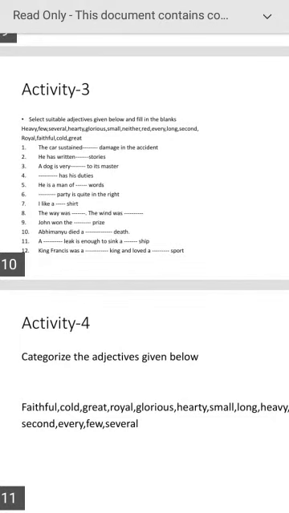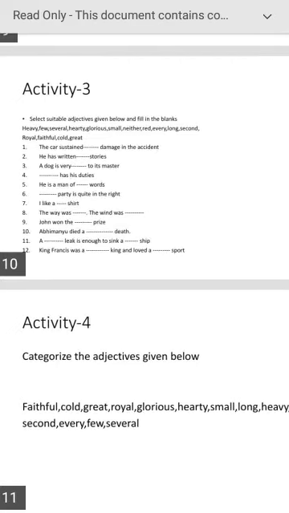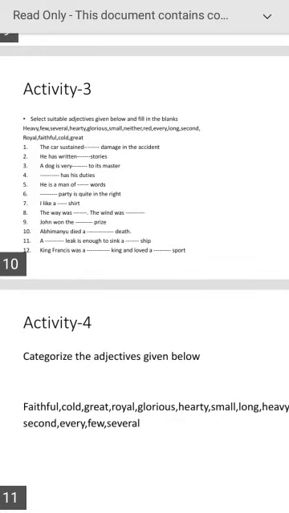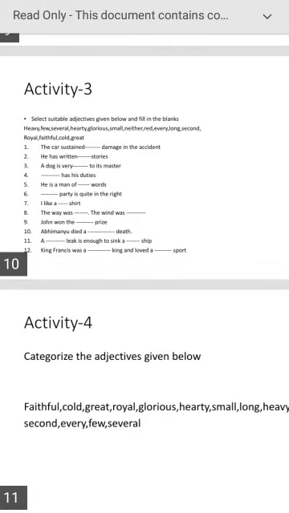The car sustained dash damage in the accident. The car sustained heavy damage in the accident. He has written dash stories. He has written several stories. A dog is very dash to its master. A dog is very faithful to its master.